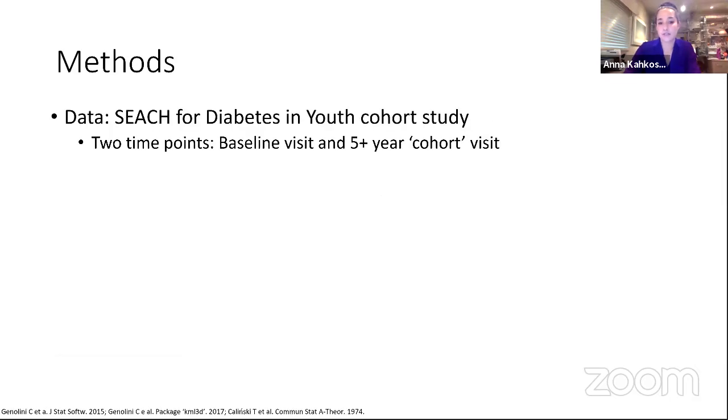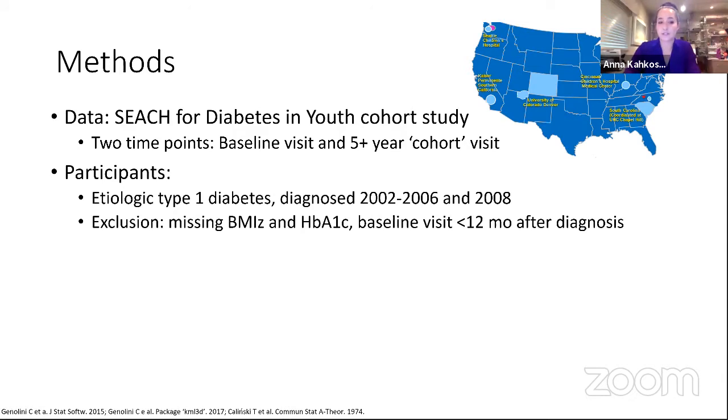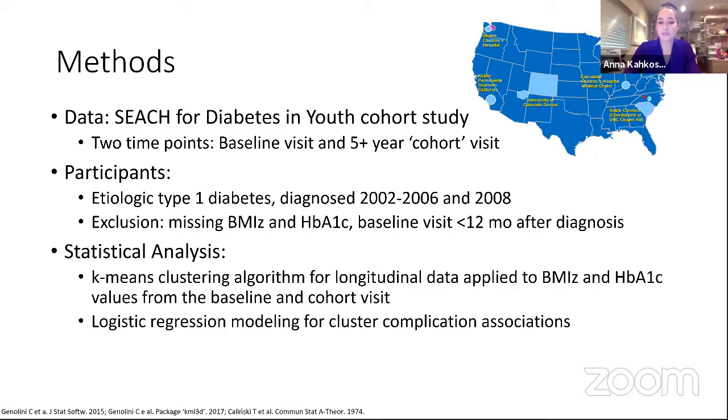For this analysis, I used data from the Search for Diabetes in Youth cohort study, which is a US-based study. And I took advantage of 2 time points. We have data from a baseline visit and then data from a cohort visit that happens 5 years or more after that baseline visit. I included youth with type 1 diabetes with complete BMI Z and A1C measures. And then we clustered people based on their measures of BMI and A1C at the baseline visit and the cohort visit using a version of k-means clustering. And once we had clusters, we used logistic regression modeling to see how those clusters were associated with different complications.